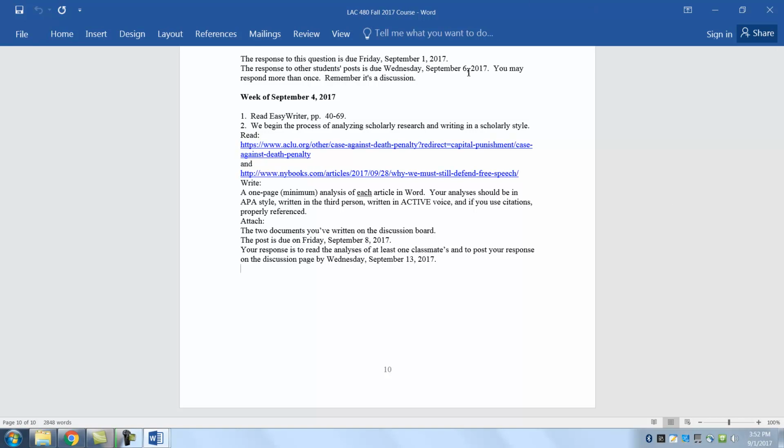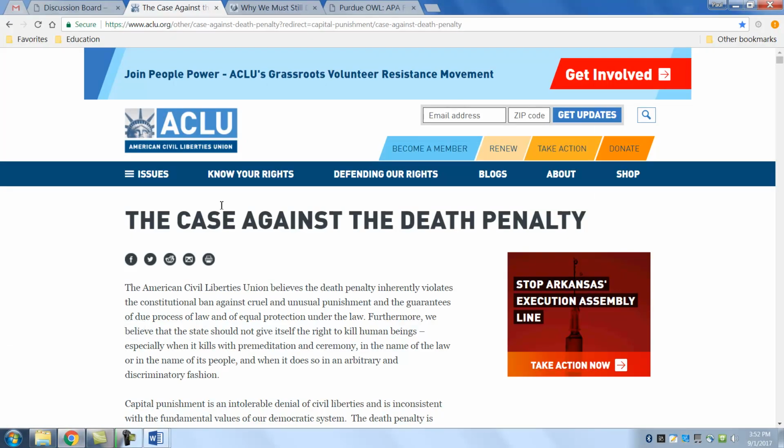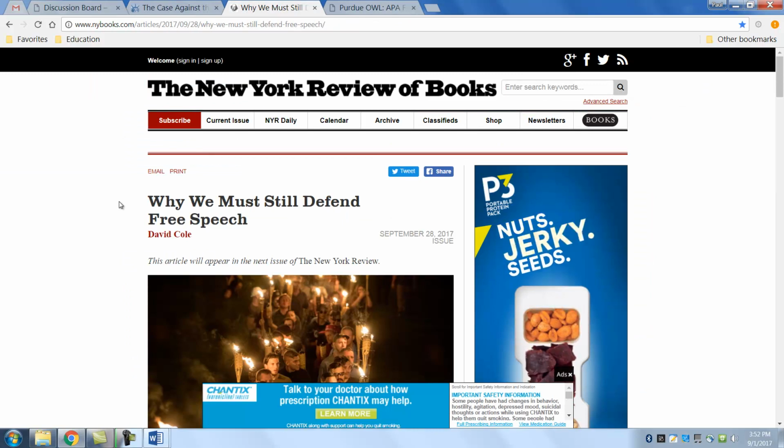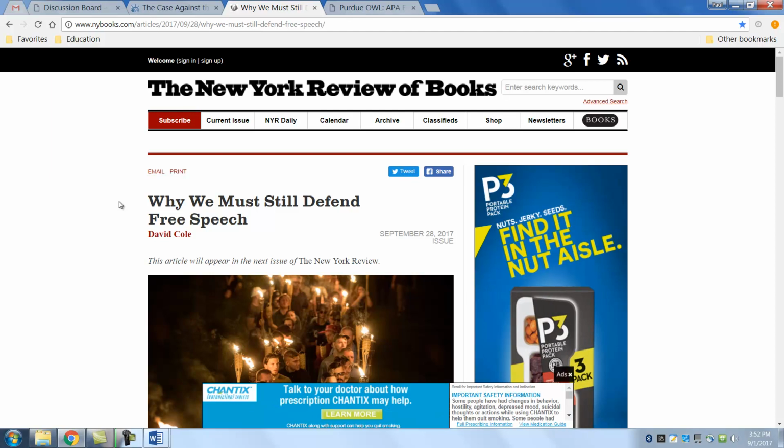So the first thing is beginning reading Easy Writer, and then it's looking at scholarly research. So there are two articles here, and they're rather long, but take your time and read them carefully. They are important. The first one is from the ACLU, the case against the death penalty. And the second one is a more recent article about the defending of free speech in response to what happened in Charlottesville not too long ago.